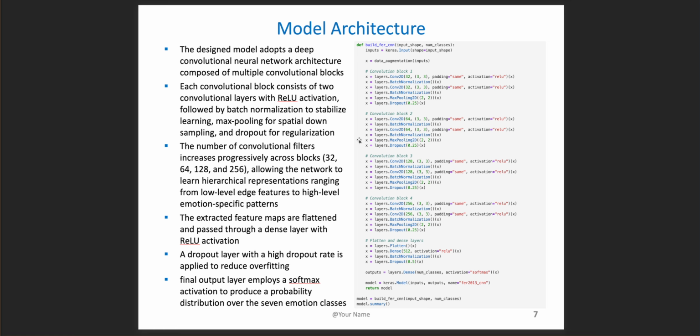The extracted feature maps are flattened and passed through a dense layer with ReLU activation. A dropout layer with a high dropout rate is applied to reduce overfitting. Finally, an output layer employs a softmax activation to produce a probability distribution over 7 emotion classes. You can see the screenshot from my Jupyter notebook on the right hand side.